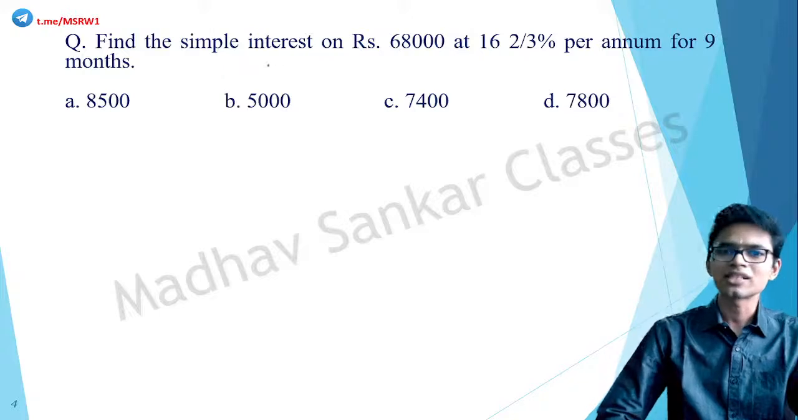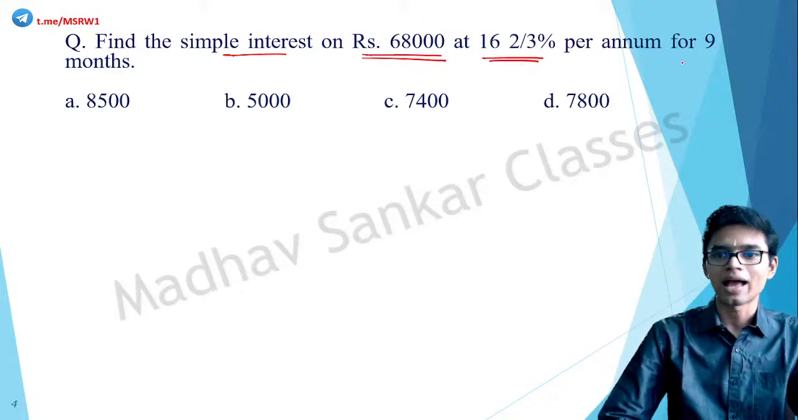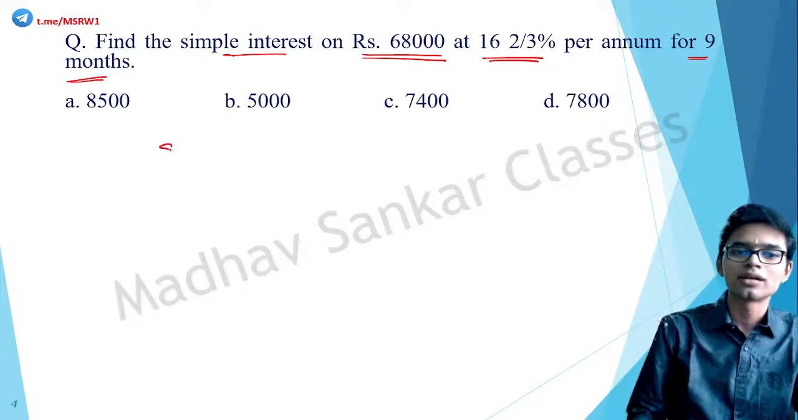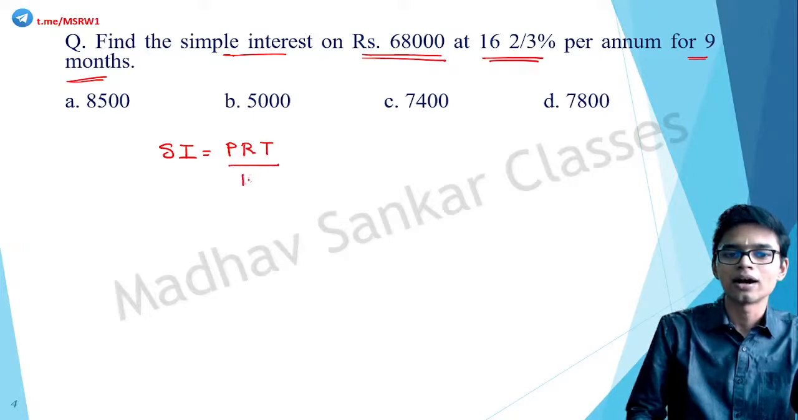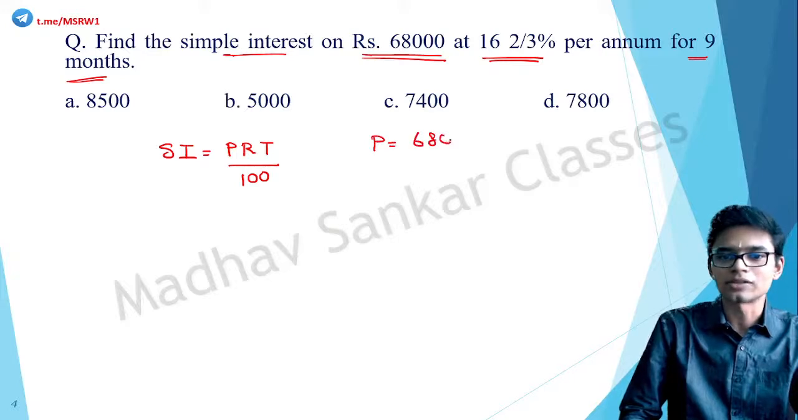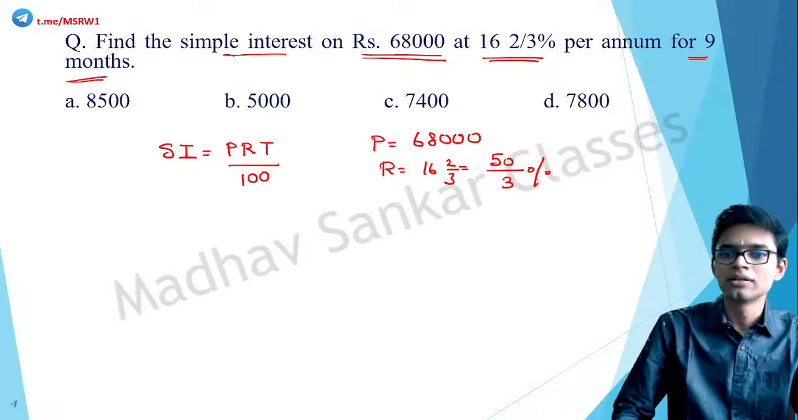Anyway, here the question is very simple, very direct. What is the simple interest? You have to find that. Principal is 68,000, rate is given, and 9 months is the time. So what is the formula? Simple interest is equal to PRT by 100. Correct? What is the principal? Principal is equal to 68,000 rupees. Rate is equal to what? 16 and 2 by 3, which is 16 times 3, 48, plus 2, 50 divided by 3% per annum.